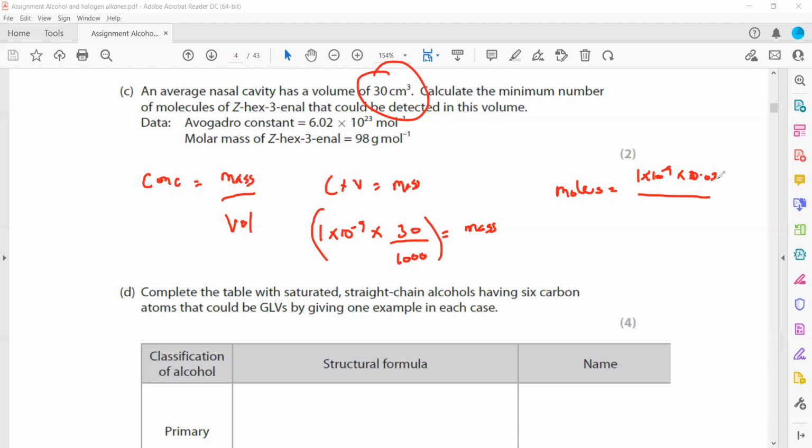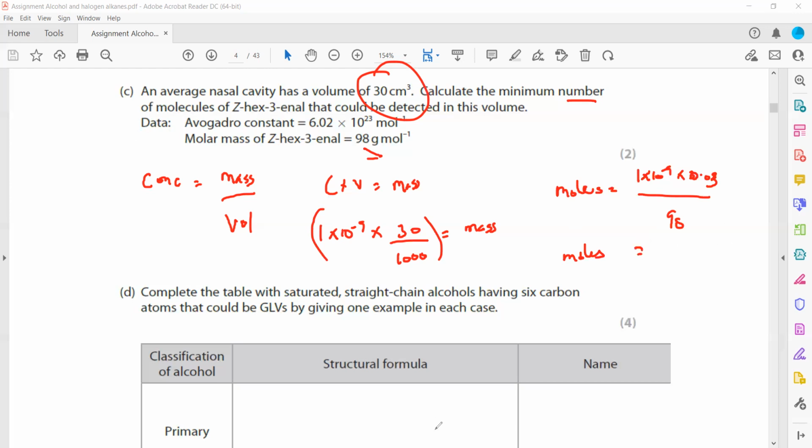And divided by molar mass. So molar mass is equal to how much? It is 98. So we'll divide by 98. This will give us the moles. But in the question we need the number of molecules. So after getting the moles,